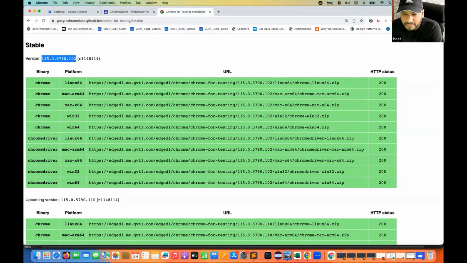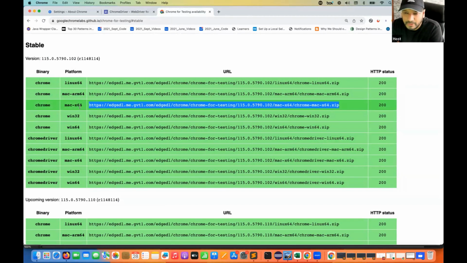So here we will see, okay, 115, and two things here. You can download the Chrome browser, and what kind of browser is this? This is my automated testing browser, especially designed only and only for automation purposes. And then the respective chromedriver.exe you can also download for your operating system, the corresponding operating system that you have. For example, I'll show you Windows also. Let's say I really want to download this particular Chrome for my Mac machine. If you want to use it for Windows, you can download this one.